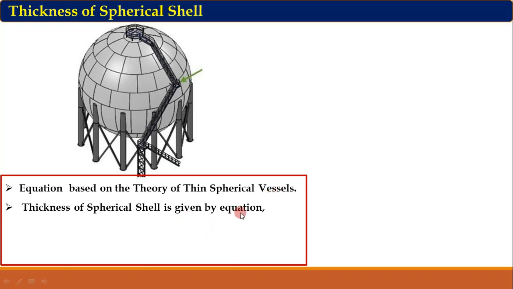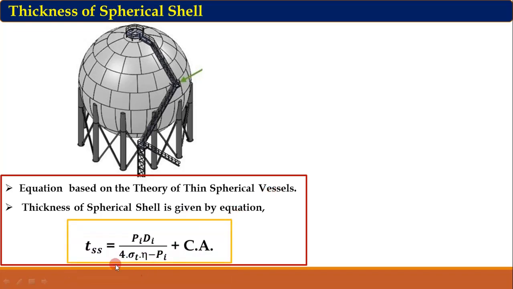Thickness of spherical shell is given by the equation TSS, spherical shell thickness, is equal to Pi Di upon 4 sigma T eta minus Pi, plus Ca. Again here, Pi Di upon 4 sigma T is the equation of a thin spherical shell, but we have modified it a little bit by considering our spherical shell. As weld joint is used, its efficiency must be considered.